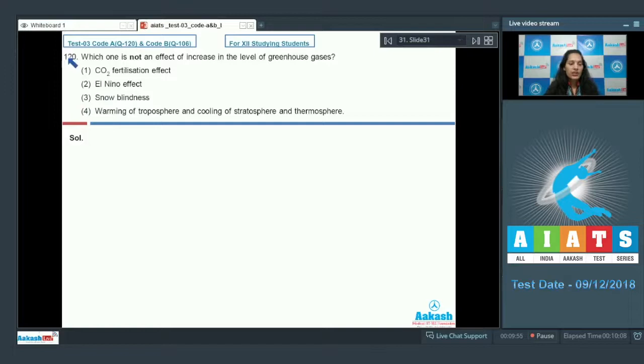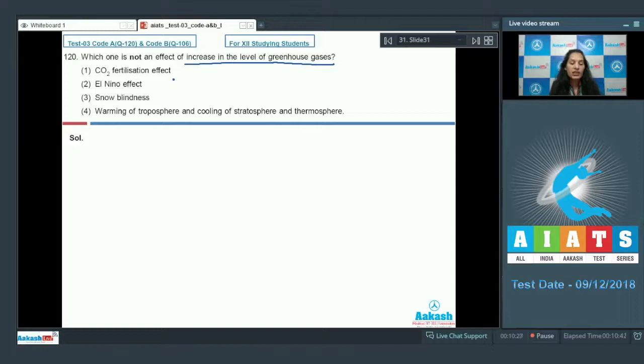Question number 120. Which one is not an effect of increase in the level of greenhouse gases? First option, CO2 fertilization effect. Second, El Nino effect. Third, snow blindness. Fourth, warming of troposphere and cooling of stratosphere and thermosphere. Out of the following options, 3 are the effects of increase in the level of greenhouse gases, but which one is not the effect?